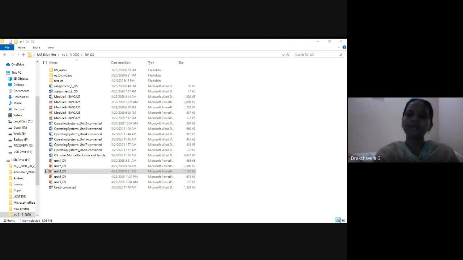And safe sequence means I may have some processes. Suppose let us take here P1, P2, P3, P4. In which order, if I execute my processes, there will be no deadlock? That is what is called a safe sequence. That's what in this diagram we have just seen, about when do we call it unsafe and when do we call it safe.